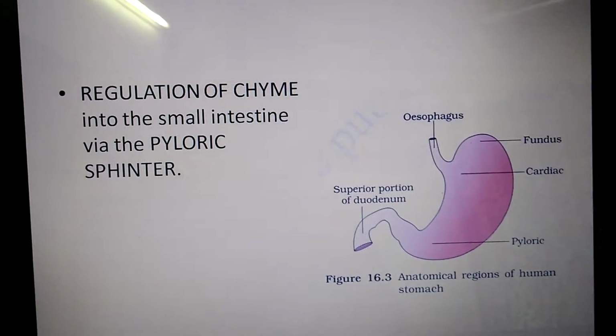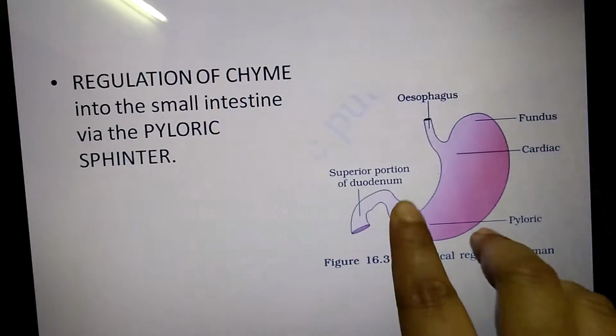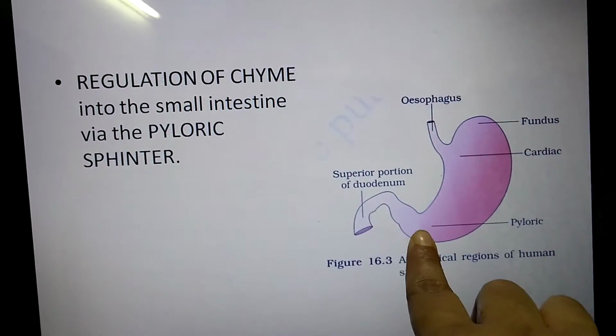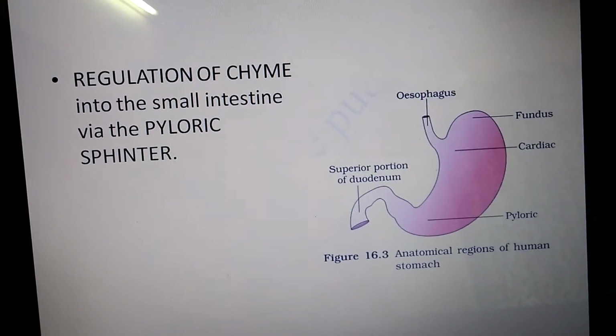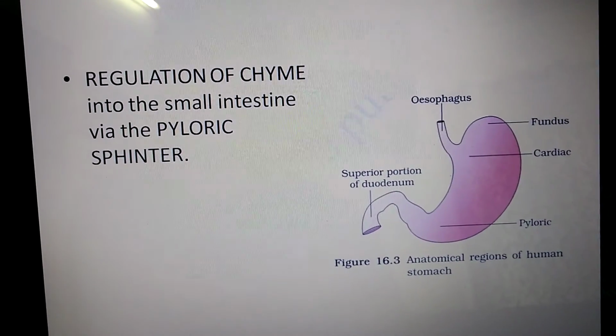This chyme movement is regulated by the presence of the pyloric sphincter. Pyloric sphincter is present over here at the end, where the stomach lands up at the duodenum. Over here, there is a sphincter present which is called pyloric sphincter. Okay.